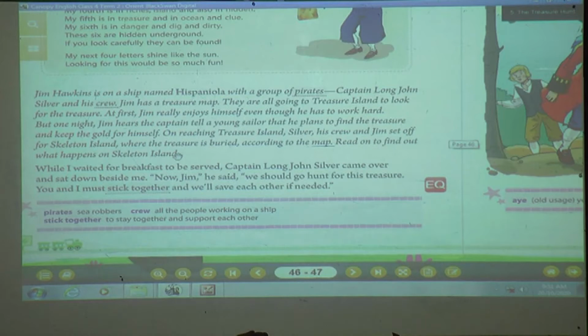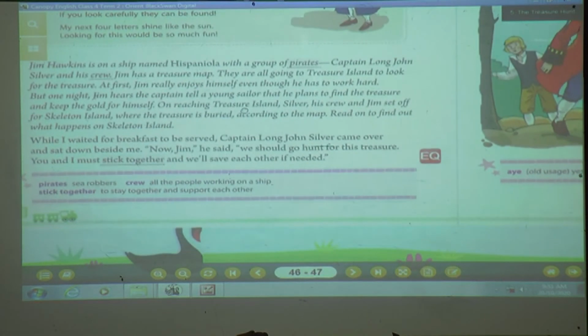Now I am going to start the lesson, and in this lesson we are going to see whether they found the treasure or not. Whether Jim has shared the gold with everyone or not, or what they have done with that treasure, what happened on that island. Are you ready, students, or are you excited to know what happened in that lesson? Okay, so I will just start the lesson.